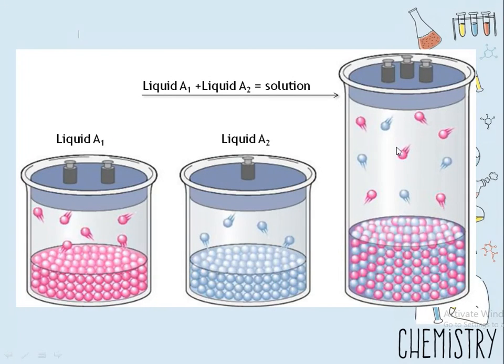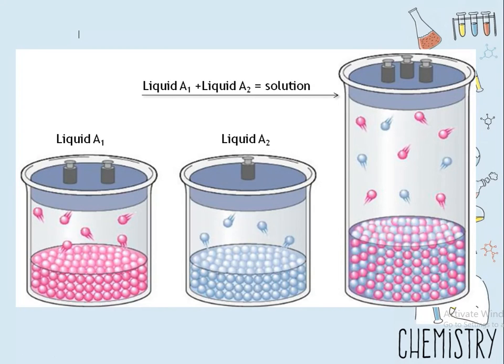Now let's consider P1 is the vapor pressure of liquid A1 and P2 is the vapor pressure of liquid A2 in this solution. Hence total vapor pressure will be P1 plus P2.